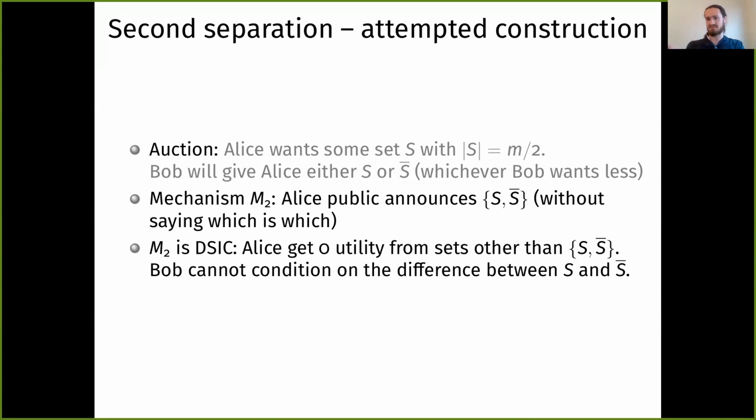If Alice deviates to some other tuple S bar, she gets zero utility just by definition. And in particular, Bob can't condition on the difference between S and S bar. So this mechanism ends up being DSIC.